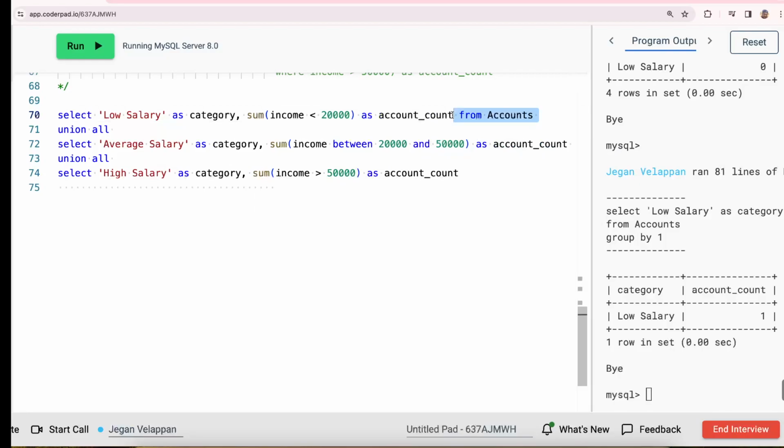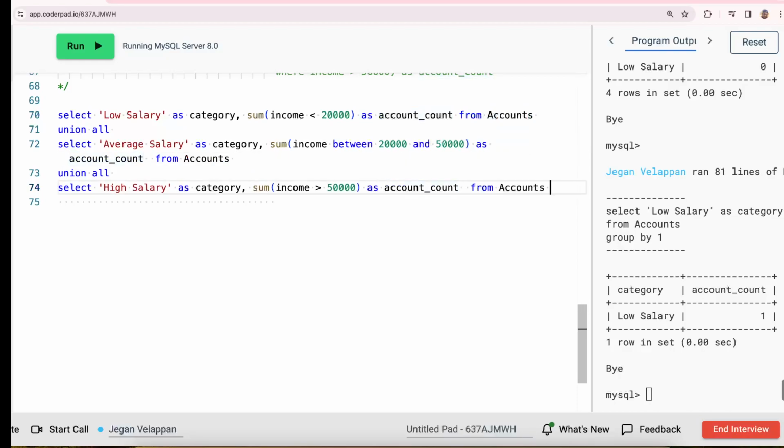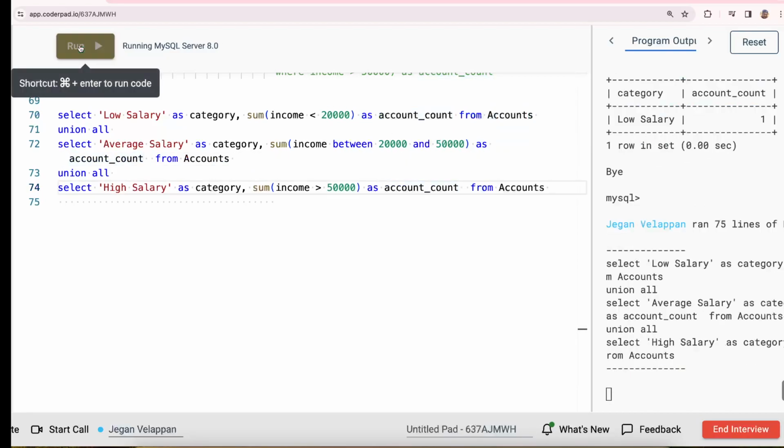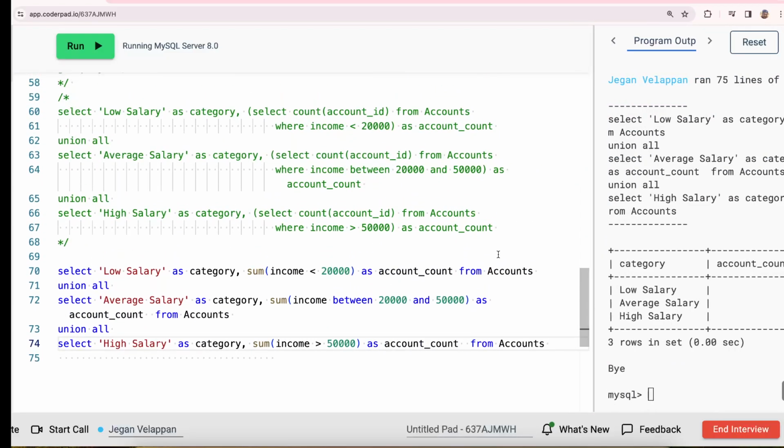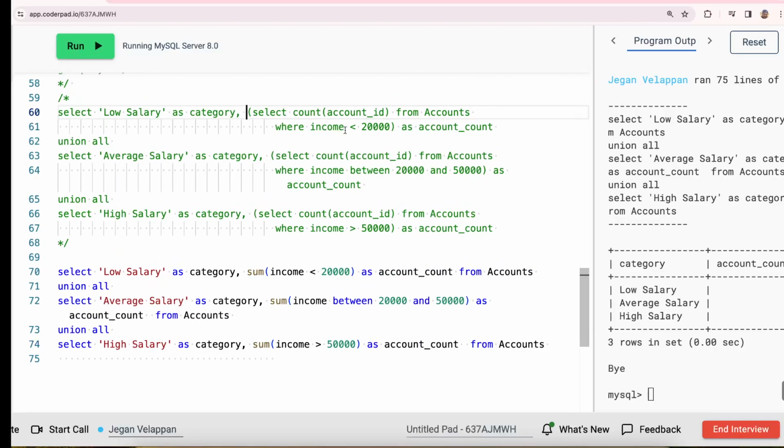So I have to use the accounts table 3 times, but still the query is going to be simpler than before. I get the same result, but compared with the previous one, where we had a separate select statement for the column and then hard coded it, here you do the select statement for both categories and then use that as the table. So the advantage of this third and fourth approach is the query is simple and explainable.